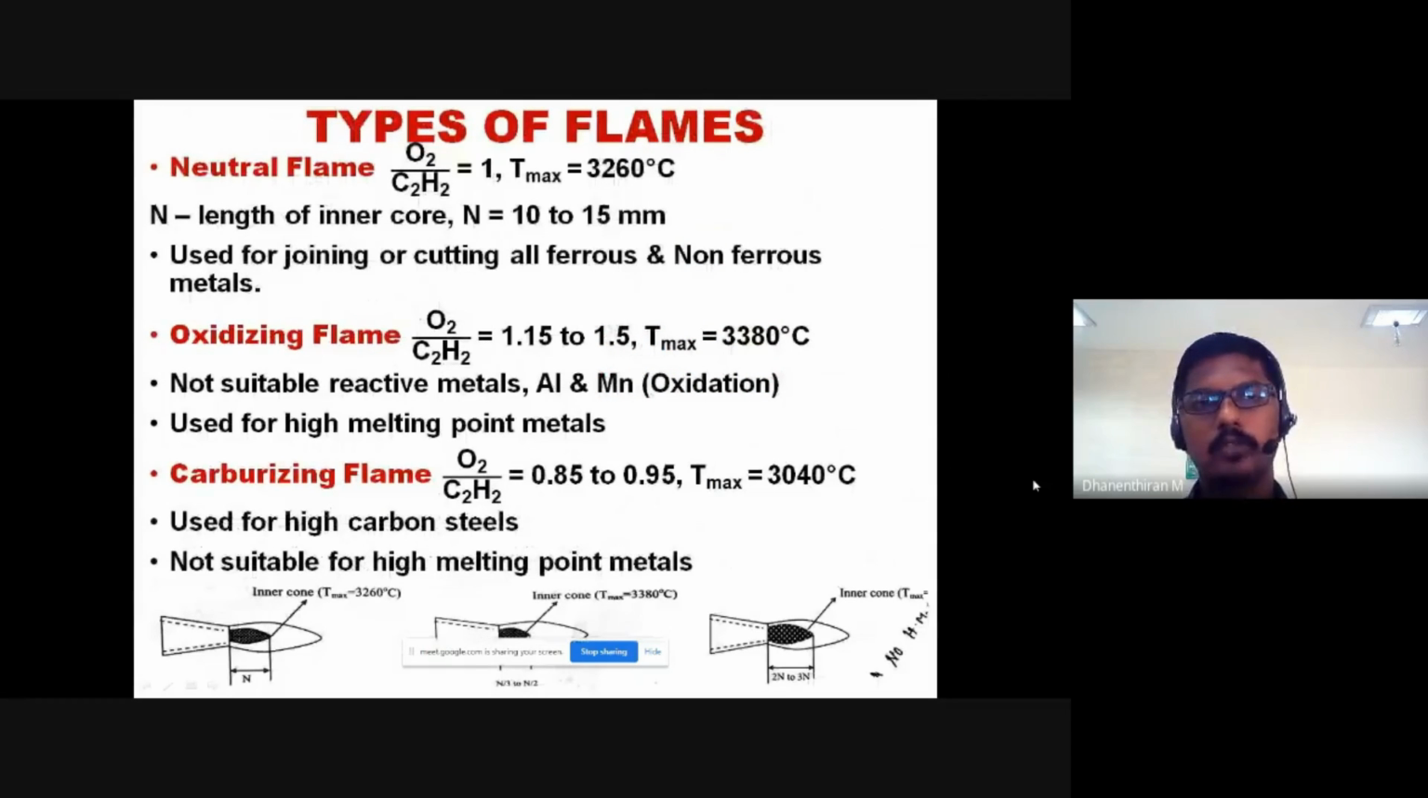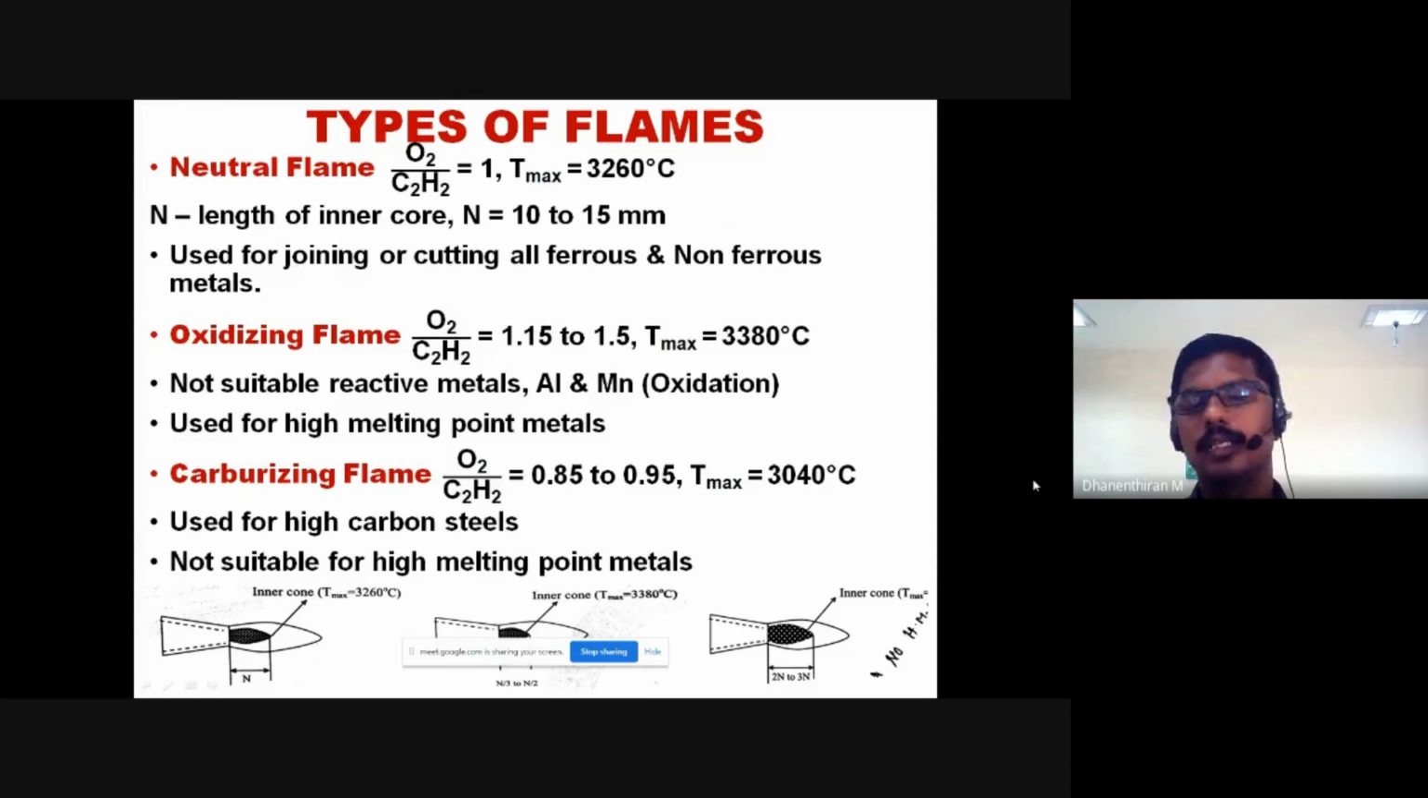Next is the types of flames. There are three major ones: a neutral flame, an oxidizing flame, and a carburizing flame. In a neutral flame, the mixture of oxygen and acetylene gas is equal. When the oxygen and the acetylene gas pass at the same ratio, it is considered a neutral flame, which is used for joining or cutting all ferrous and non-ferrous materials.